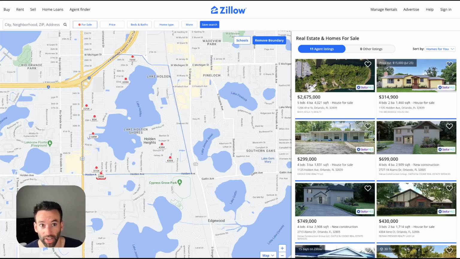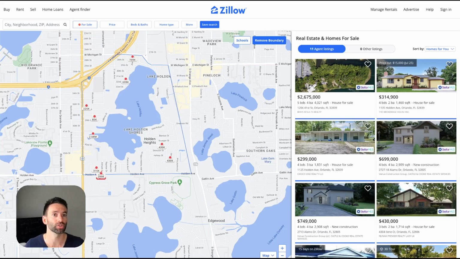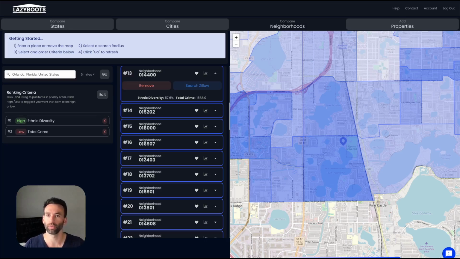This neighborhood has houses at 430, maybe that's the average right there. And this one down here, 900,000, 400, 2 million. So it's a good comparison tool. Using Lazyboots with Zillow, I think it's great. I'm definitely using it in my research. And that's it for this video, guys. Lazyboots makes it so easy to look at different criteria, including now the crime that we added, the diversity that we added, property search through Zillow, and rent search through Zillow for these specific neighborhoods.